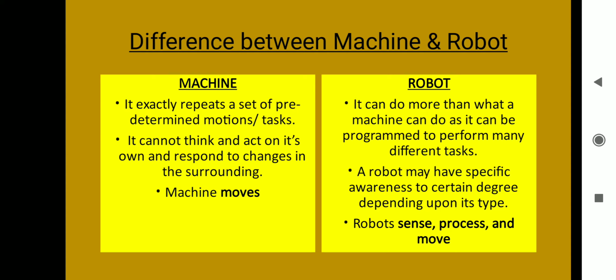A robot can sense, process and move. Processing means thinking. When we give them a command, command means order, they think about it, they process it, and then do their work accordingly. So, that is the robot which can sense, process, and move or act accordingly.